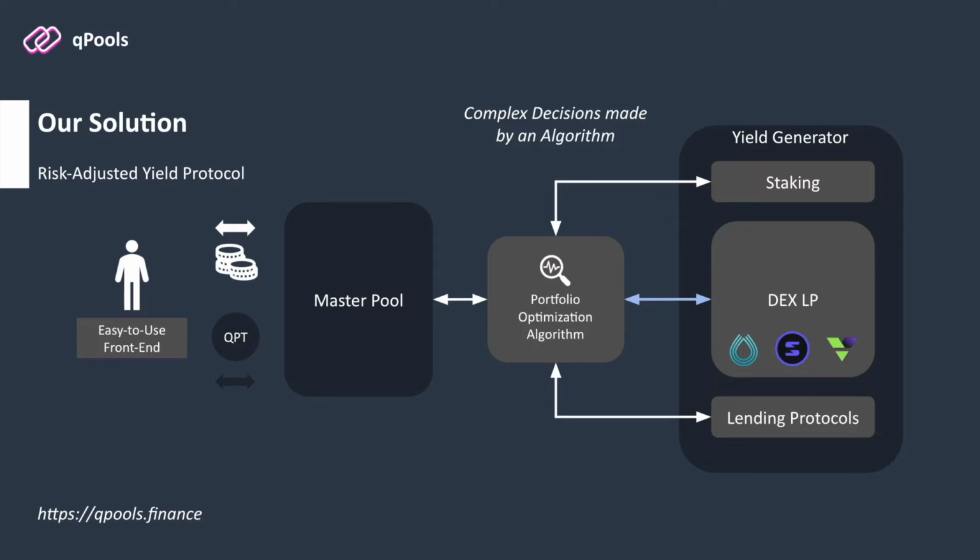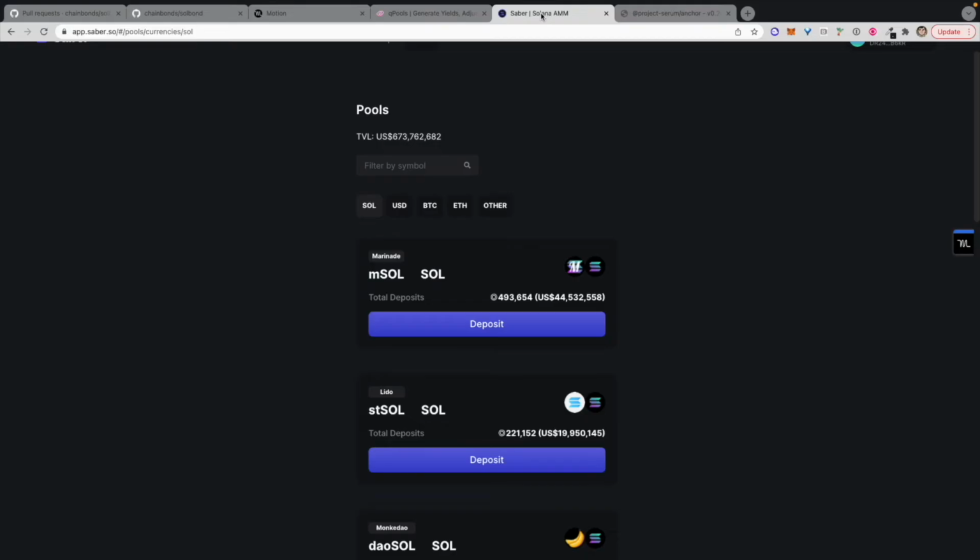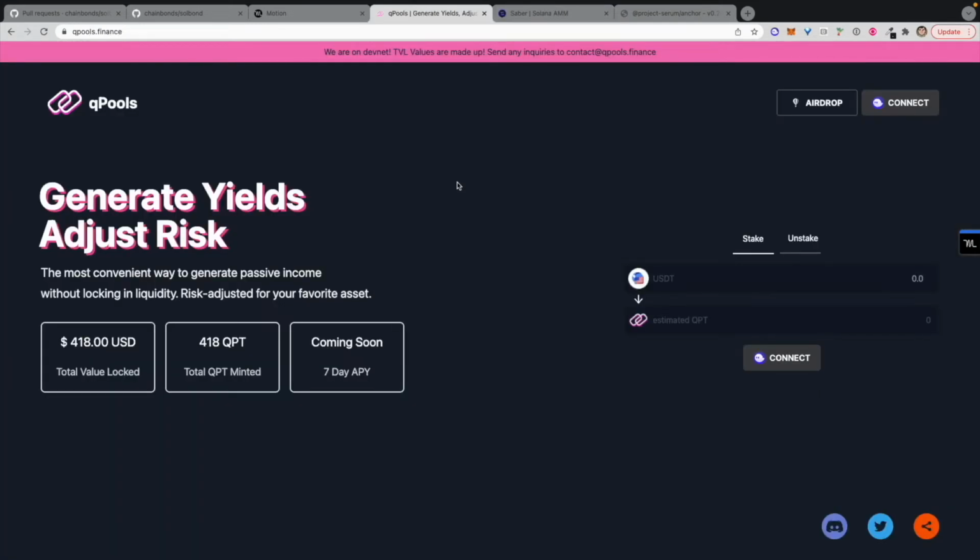Now, we are going to show a live example of our solution. For the web application, we first open up qPools.finance. In the current implementation, users can deposit USDT and receive the QPT token, which is pegged to the distribution of tokens that the protocol owns, as well as the yields that are passively generated.